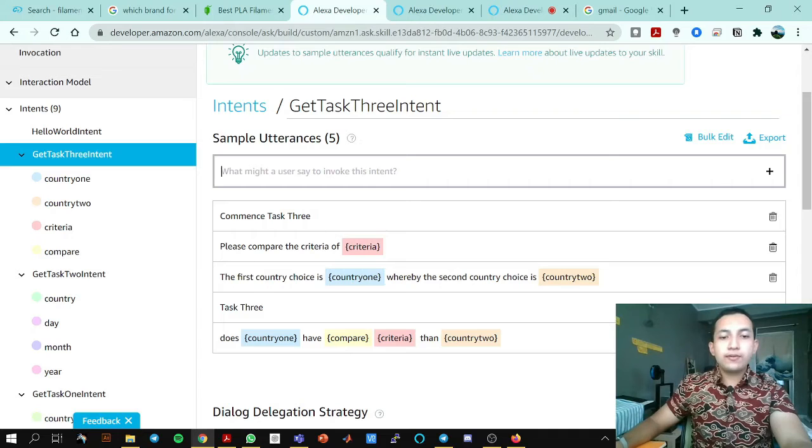And then the other 4 are the utterances that are unique to my task, where the user can input the data straight in the answer. Like the first country choice is country 1, whereby the second country choice is country 2.